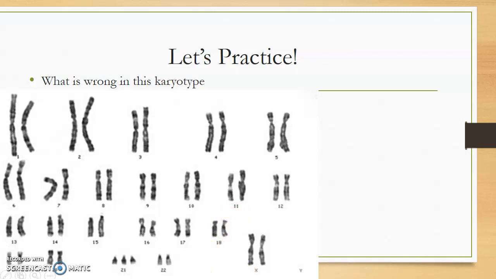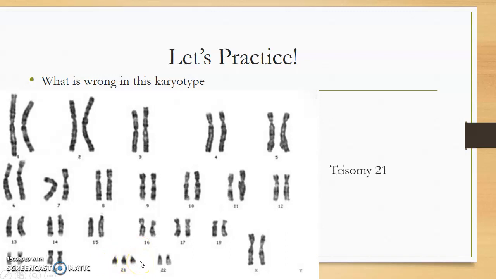First off, is this a male or a female? Well, we know it's a female, and the reason why is because it has two X chromosomes. There's no Y chromosome. There's nothing wrong with those, so we know it's a normal female in terms of sex chromosomes, but there's something wrong with it. If you take a look here, hopefully you notice that on the 21st pair, instead of having only two chromosomes, we have three.